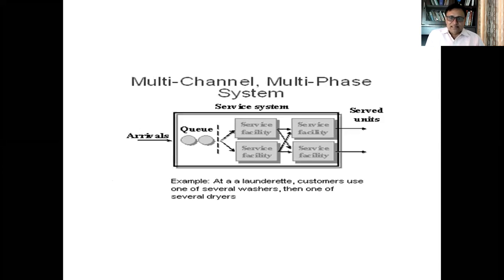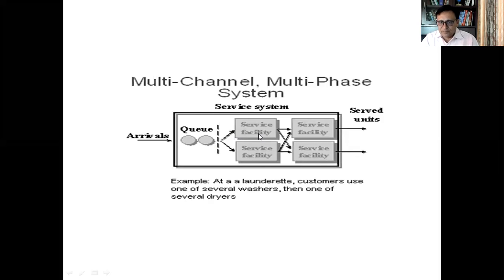Third model is the multi-channel multi-phase system. So here arrival is from one gate. There is one queue in front of the gate. After that, there are options. Two service stations are there, or three service stations, or four service stations. You get a service from any one. So after the queue, you can go to this service facility or this service facility.